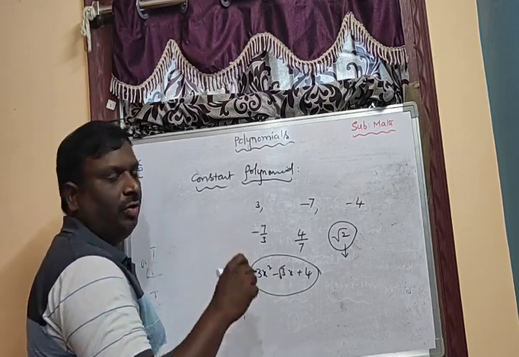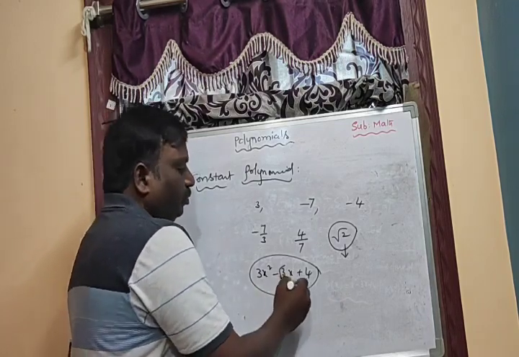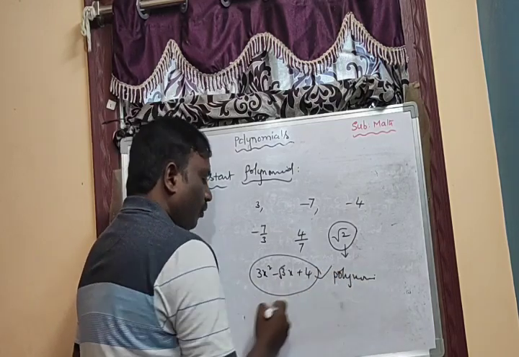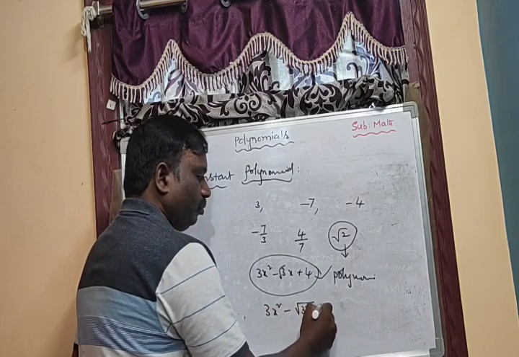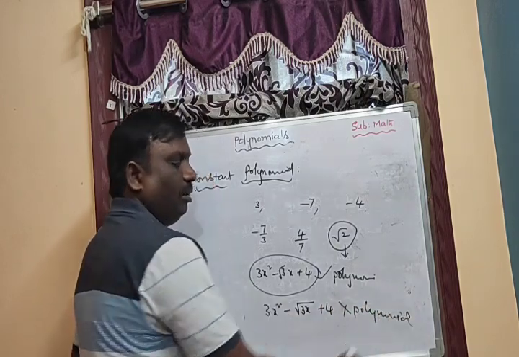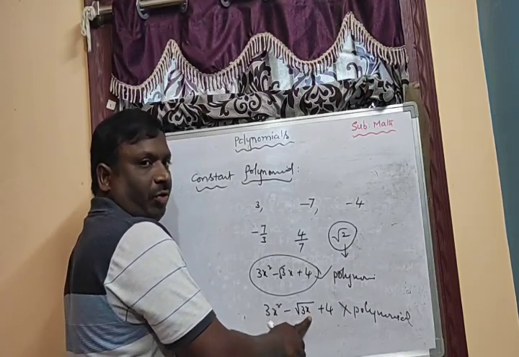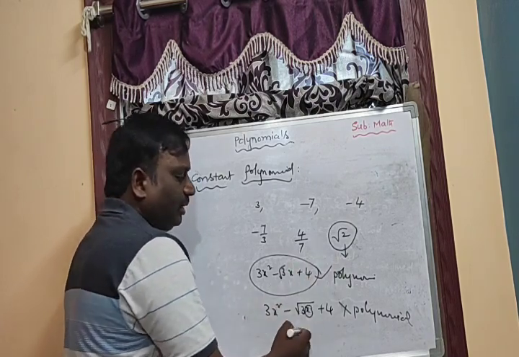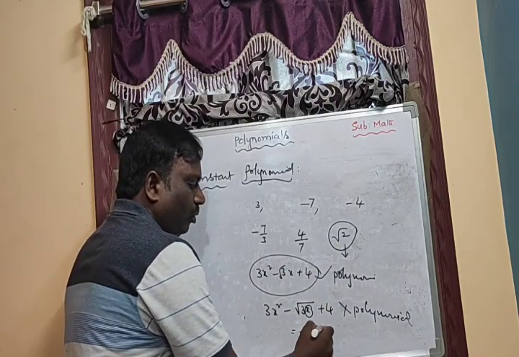We cannot take root values for variables. When we take 3x square minus root 3x plus 4, it is not a polynomial. According to the definition of the polynomial, the powers of the variables must be non-negative integers. Here the variable is x. Non-negative integral means only positive values including 0, but here root 3 into root x will come.